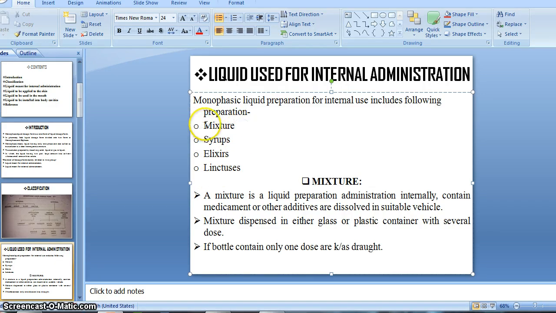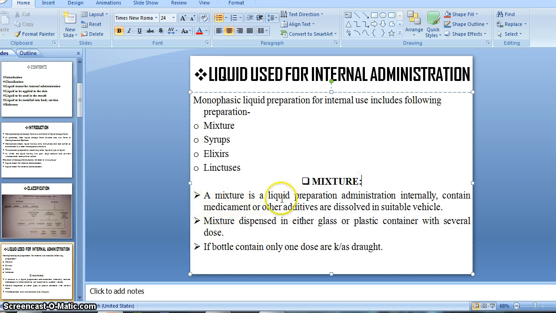This kind of preparation we can administer internally. You are familiar with syrup, I think so. The first preparation is the mixture.